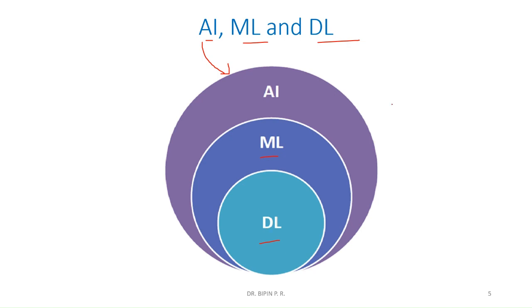So we get artificial intelligence with the help of these machine learning tools and deep learning tools. We have a different variety of algorithms available under machine learning and deep learning. With the help of these algorithms, we can have artificial intelligence, or we can make the machine more intelligent.